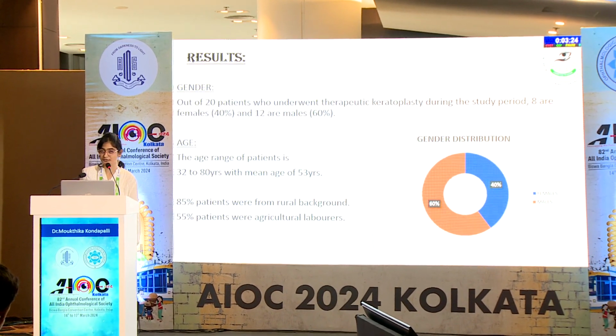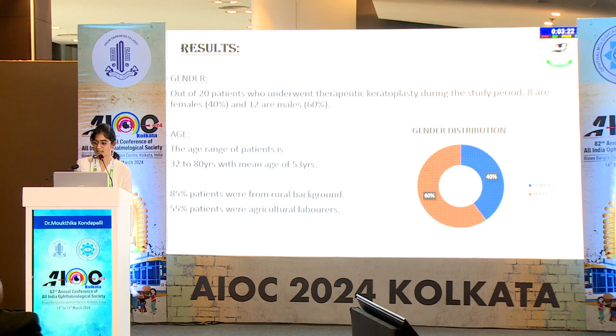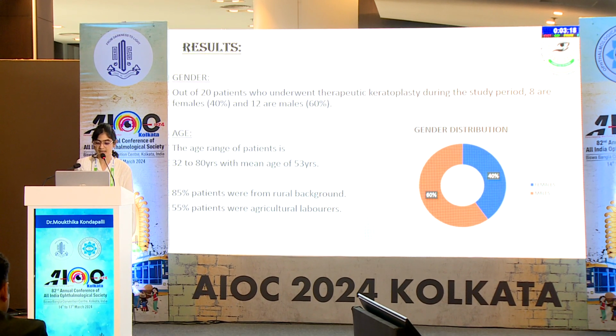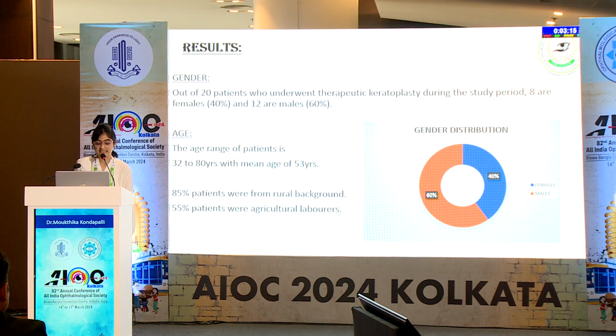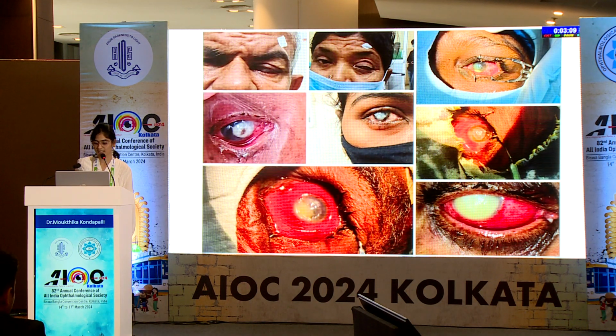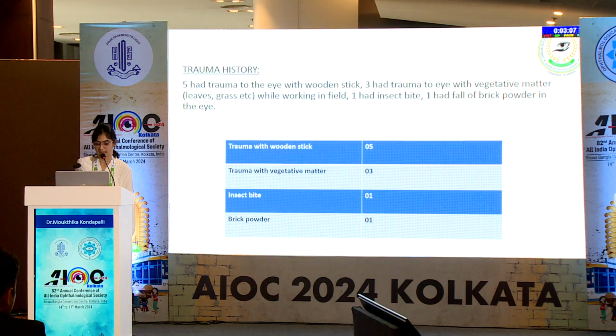The results are, out of 20 patients, 8 are females and 12 are males. The age range of the patients is 32 to 80 years with a mean age of 53 years. 17 patients were from rural background, 11 patients were agricultural laborers. These are the preoperative photos of the patients undergoing TKP.